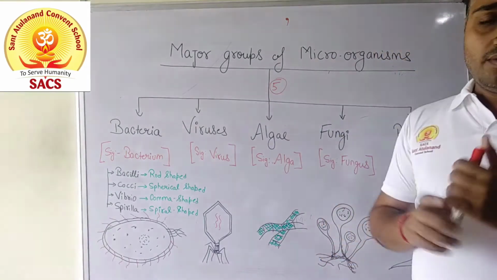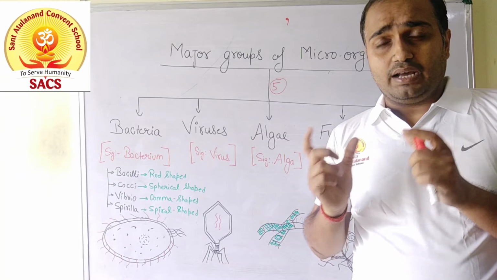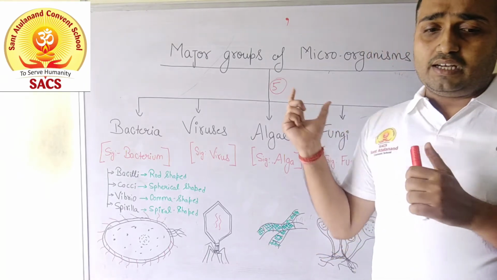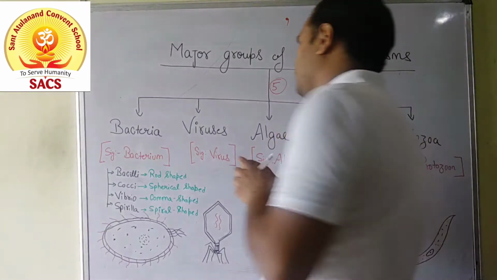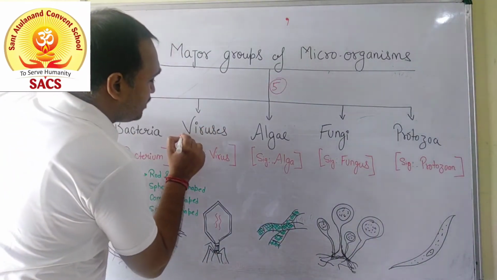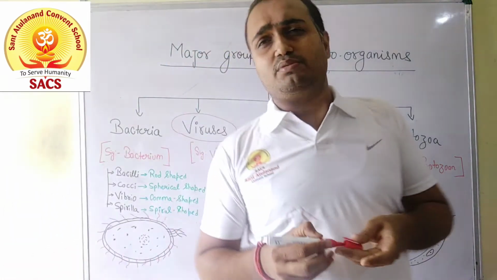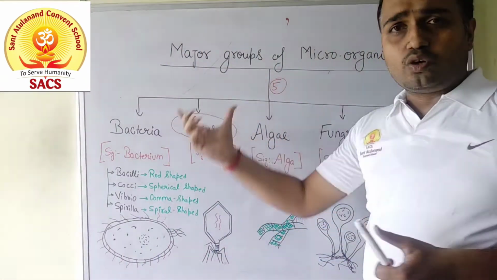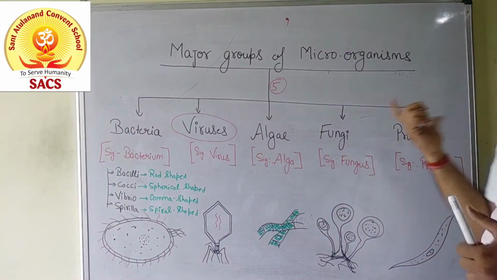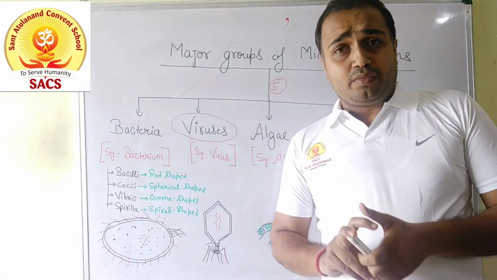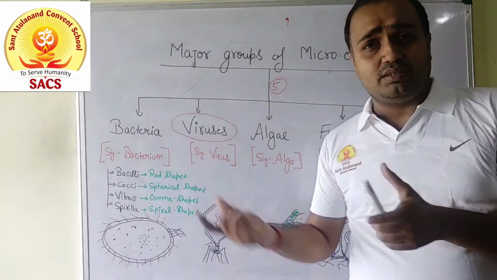Okay, the word virus means poisonous liquid, and it is the smallest group of microorganism. भाई अगर बात की जाए smallest की, तो viruses are the smallest group of microorganism. ये सबसे छोटा है इन मेजर ग्रुप में. सबसे ज्यादा छोटा क्या है? viruses है, then bacteria, then algae, fungi, and then after protozoa. Okay. So in viruses, their singular term is virus.